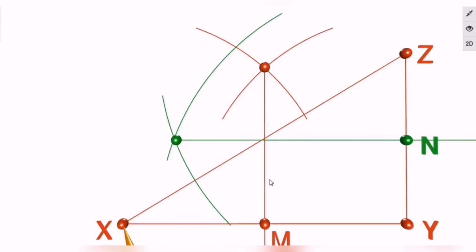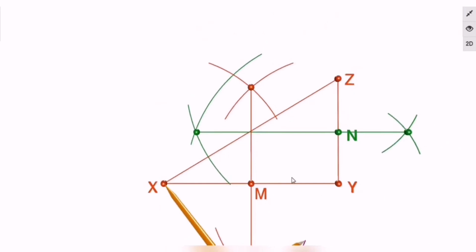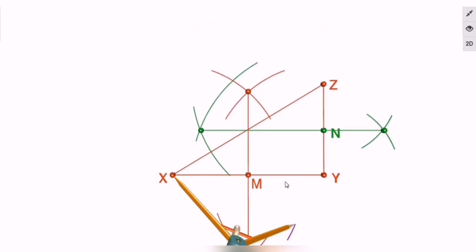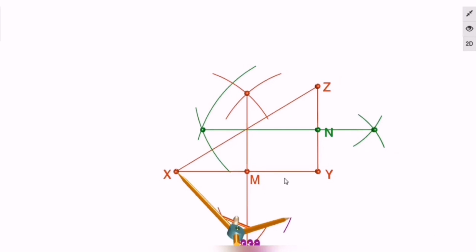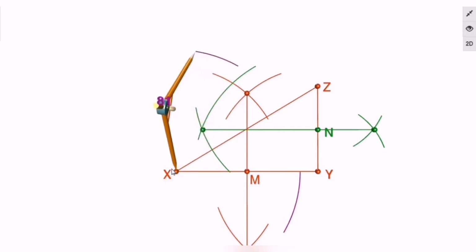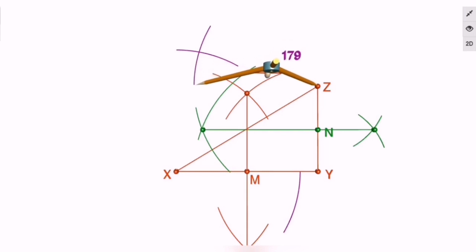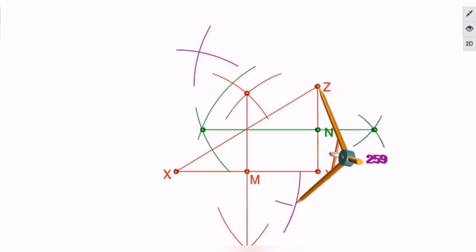Now we have located the midpoint for side XY and side ZY, and now it is time to locate the midpoint for segment XZ. So what we are going to do, we will take more than half of the side's distance in the compass, keep the tip properly and draw two arcs from the vertex X, one above and one below the segment or the side. But keep it in mind, we are not supposed to change the distance once taken. And now change the vertex, keep it on Z, and again draw two arcs in such a way that they will intersect each other the way they are intersecting.